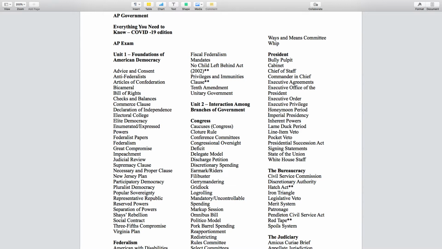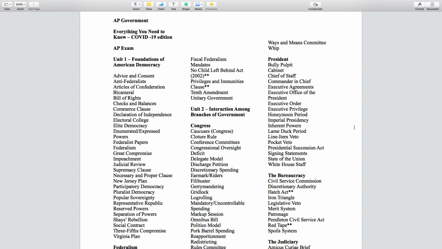Yesterday we got through imperial presidency, so now we're on inherent powers. Inherent powers of the president are kind of like Congress's implied powers. They're those powers that don't exist in the Constitution. However, given the president's formal or constitutional powers, the president kind of goes above and beyond and exercises these inherent powers. So inherent powers, an example would be an executive order. Another example would be the executive agreements.